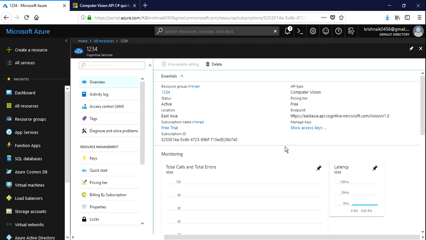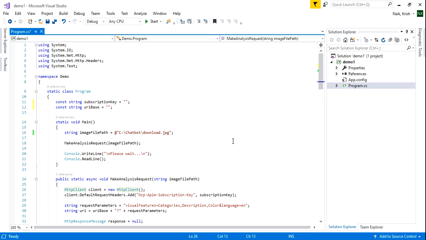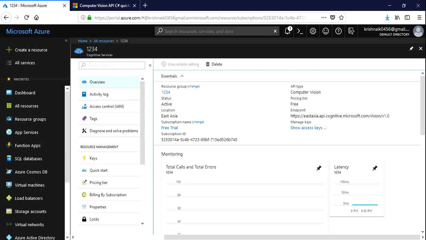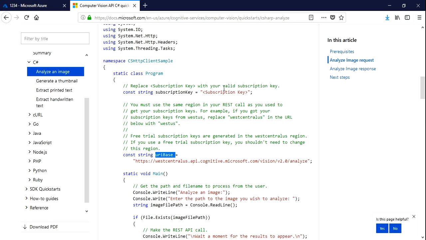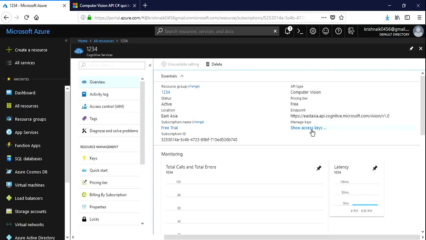Again, this API I can paste at this particular URI base. And the last thing that I have to add is this particular analyze method, because I'm trying to analyze an image, as shown from the left hand side. The subscription key will be specified here by clicking on show access keys. I can't share the keys with you, so just click on this.